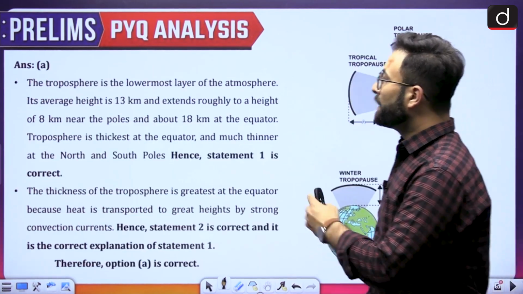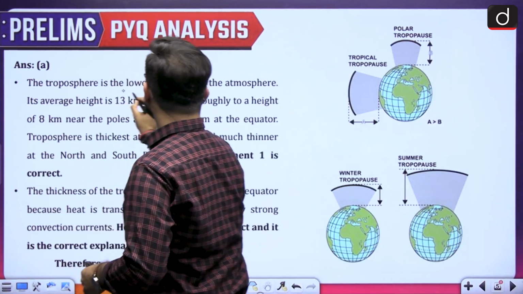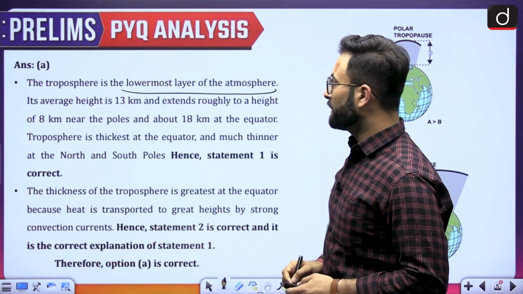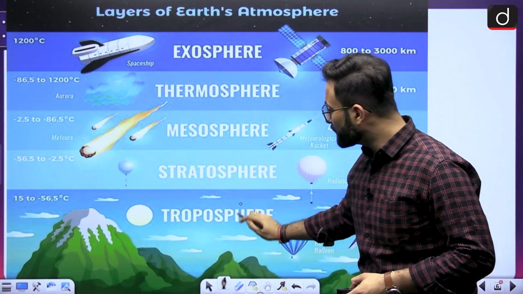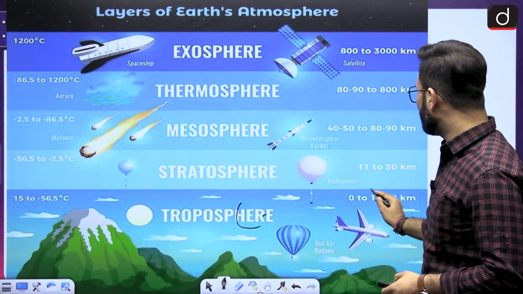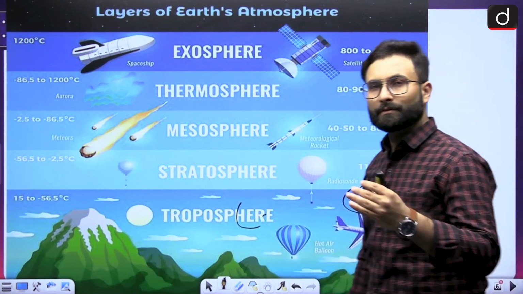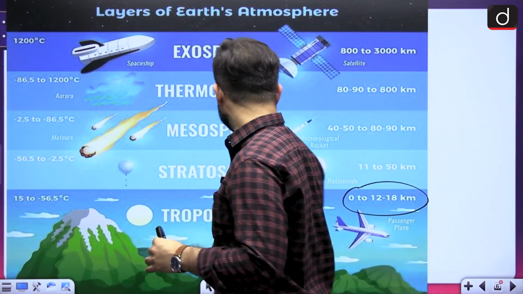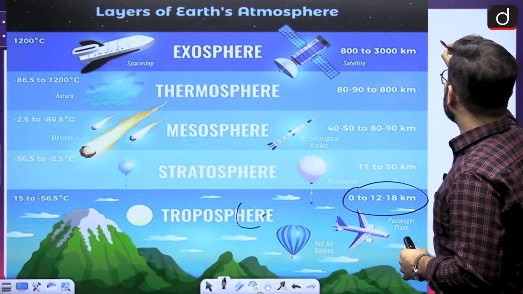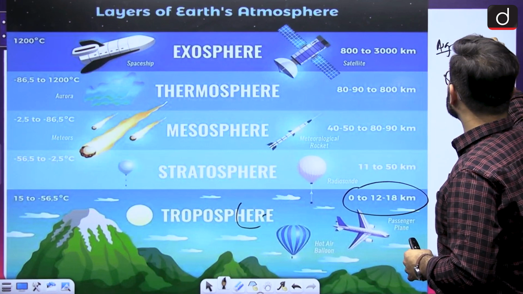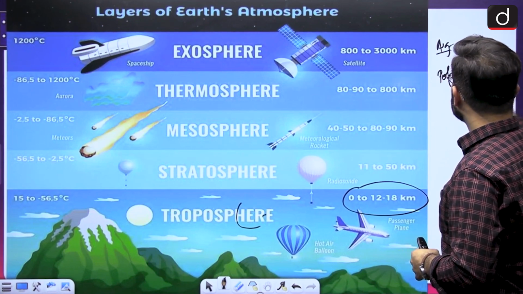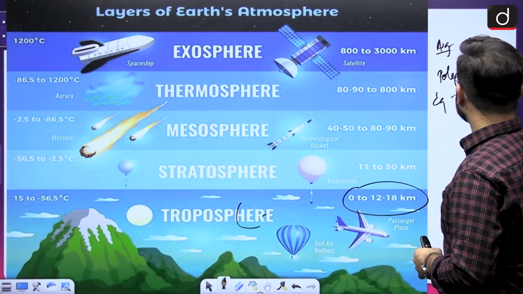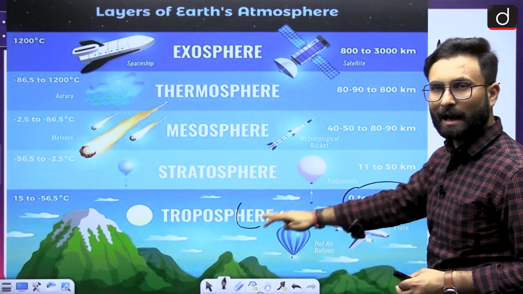Here you can see the troposphere is the lowermost layer of the atmosphere. In this picture, you can see the various layers of the atmosphere. The troposphere is the lowest layer, with a height from 0 to somewhere around 12 to 18 kilometers. The average height of the troposphere is 13 kilometers. At the poles, it will be somewhere around 8 kilometers, and at the equator, somewhere around 18 kilometers. That is the height of the troposphere.